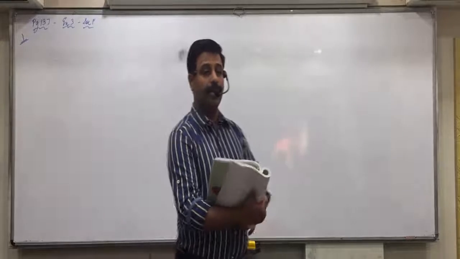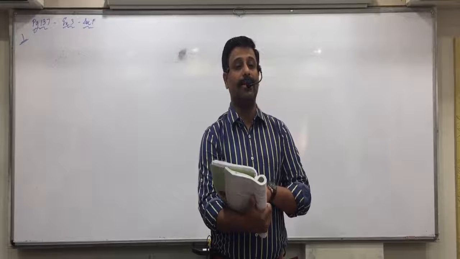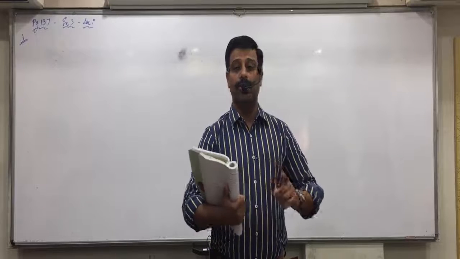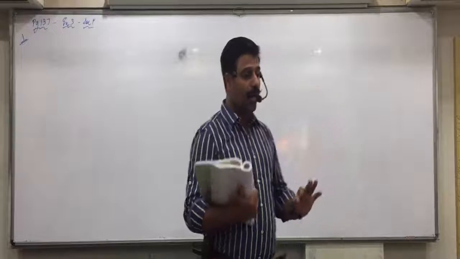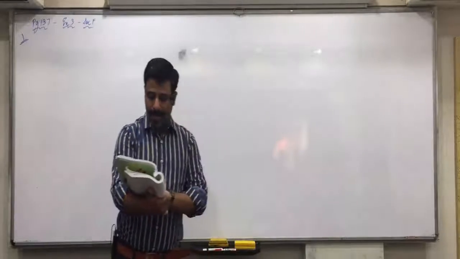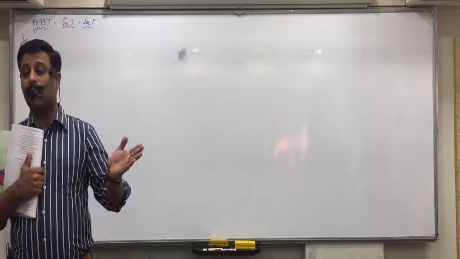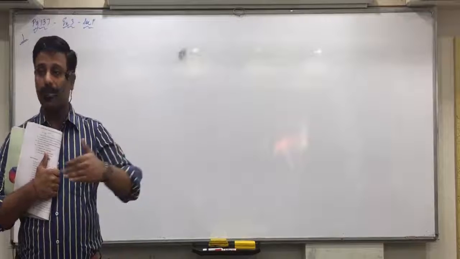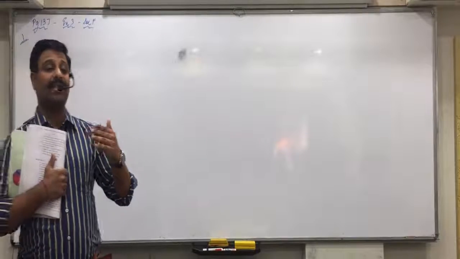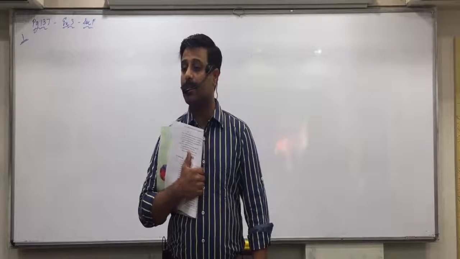50 children means probability is 50 divided by 500. Capital N, can you see 500 in the beginning? Yes. So how will you convert this number into a probability? 50 upon 500, 0.1. And the minimum score of the most intelligent 50 children means we'll say P(X > x1) is 0.1. Now this is a reverse question. We have to go in reverse and find the value of x1, that is the minimum score of the most intelligent 50 children.